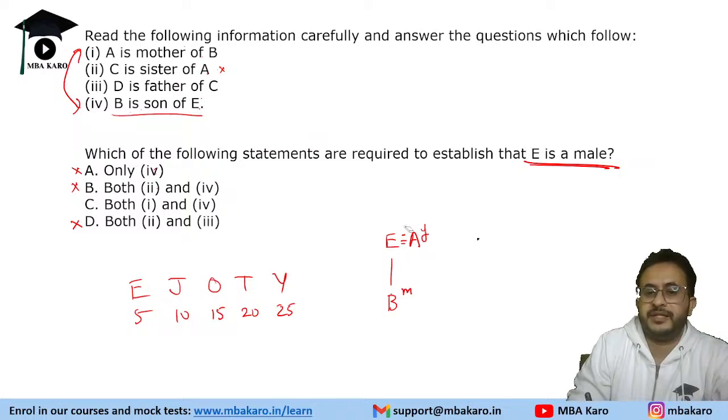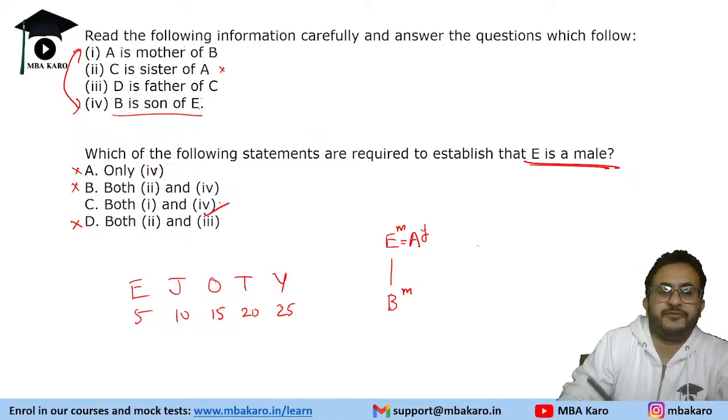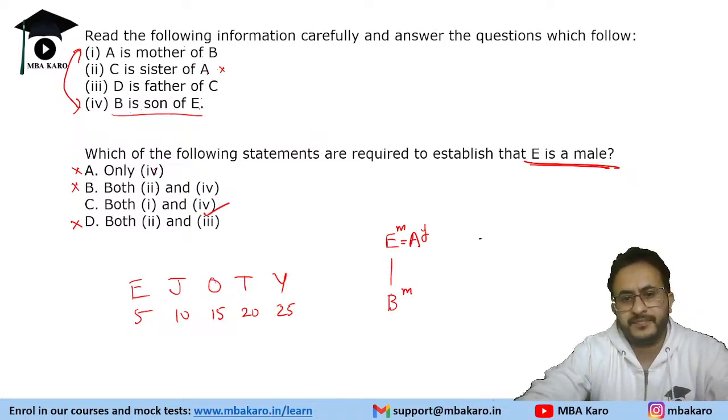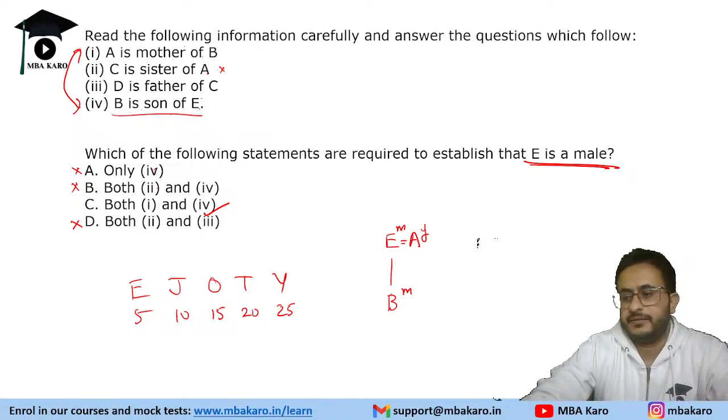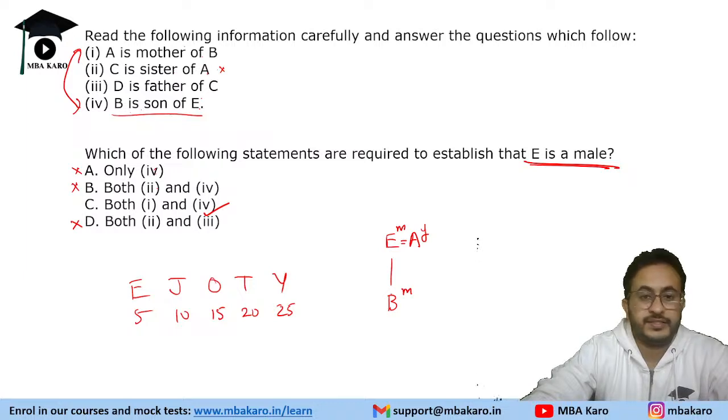Now A is a female. So it means that E should be a male. So we need 1 and 4 to establish that E is a male person. Okay, easy question. Sometimes it is just that the question turns out to be different. So this is the answer.